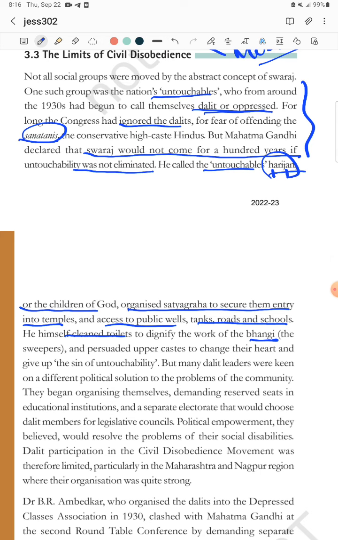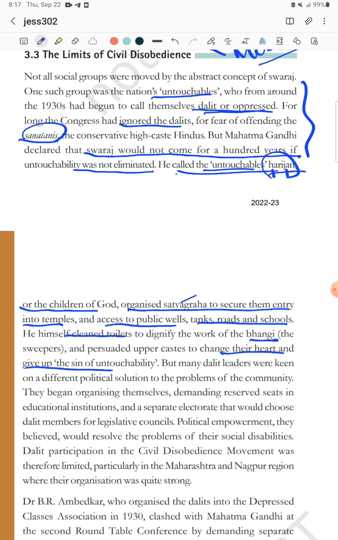And he persuaded and motivated upper caste people to change their hearts and give up the sin of untouchability. Untouchability is a sin. This is something we are doing wrong. So these are the things Gandhi did at the time for the uplift of the Harijans. First, he called them Harijan, children of God, instead of untouchable, and organized Satyagraha to secure them entry to every public place like temples, public wells, tanks, roads, schools and all.